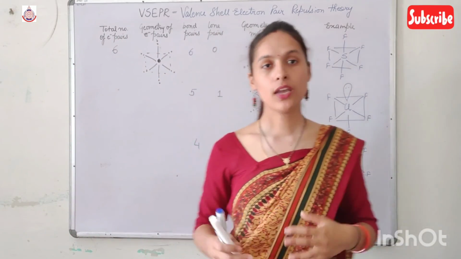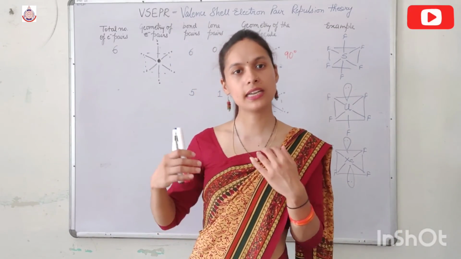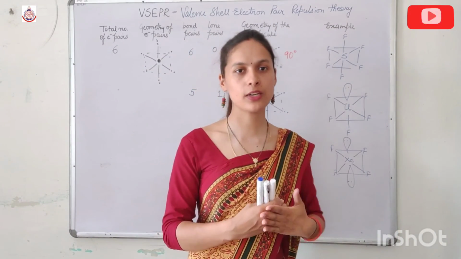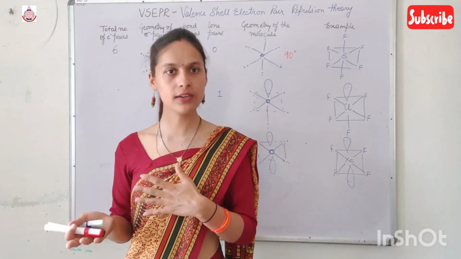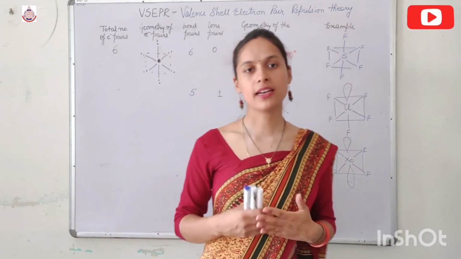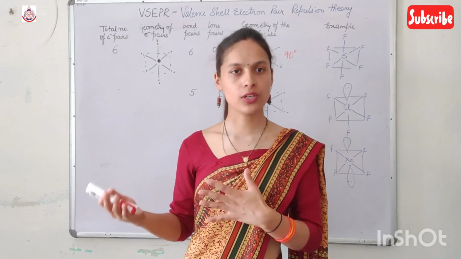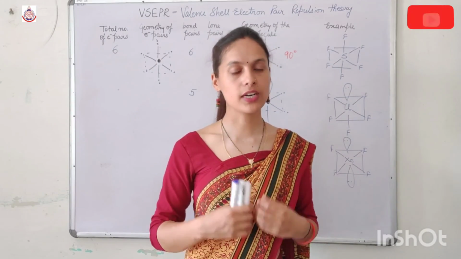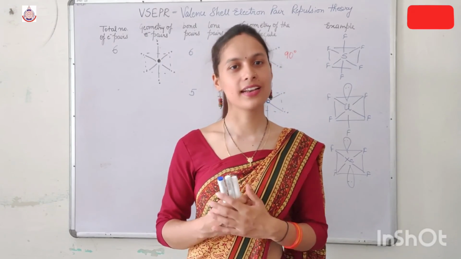So in this way, VSEPR gives a table through which we get to know in how many bond pairs and how many lone pairs we get which type of geometry, either definite or distorted. But VSEPR also had a number of limitations, as a result of which a number of theories were discovered after VSEPR. We'll study those theories in our next video.